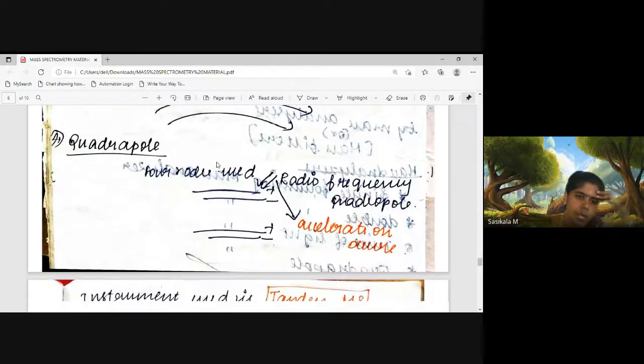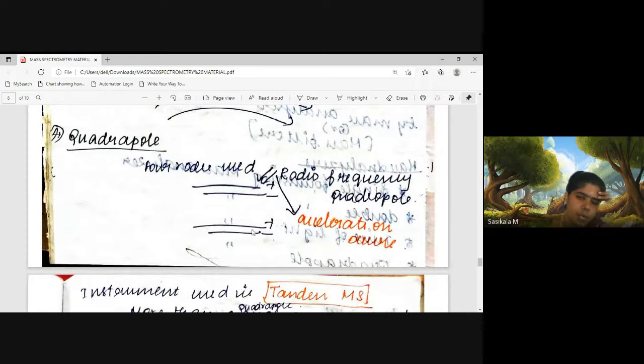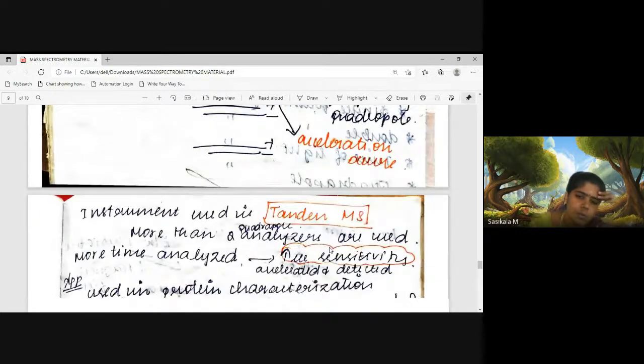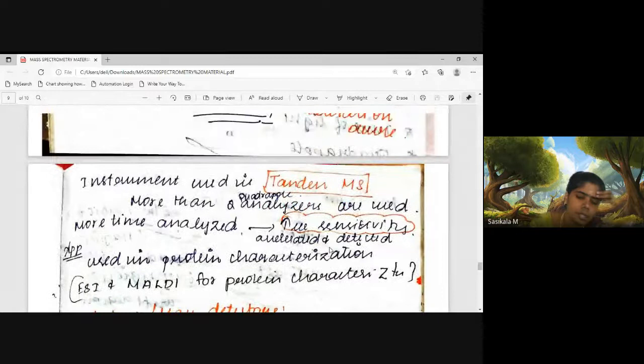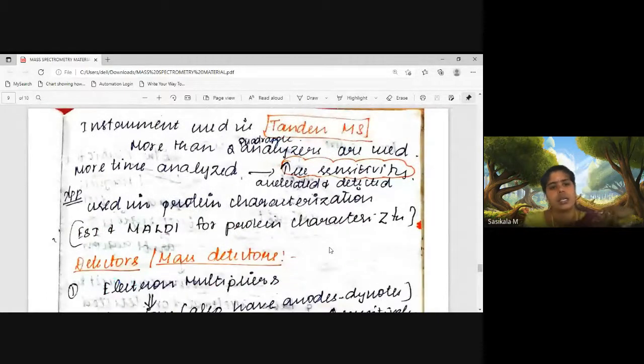Next, about the quadrupole analyzer, where you can find a quadrupole, four poles. In between them, ions are accelerated to the detector. Four rods are used with a radio frequency quadrupole. With the radio frequency, the RF poles are called positive and negative poles. In between these poles, the ions will be passed, where they will be accelerated to the detectors. So these are all the four mass analyzers used in mass spectrometry for the acceleration process.